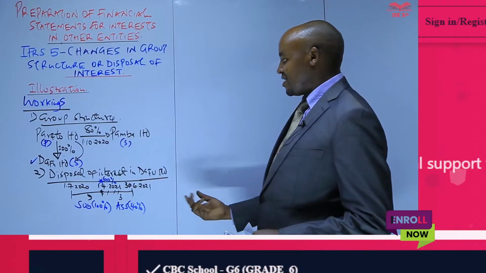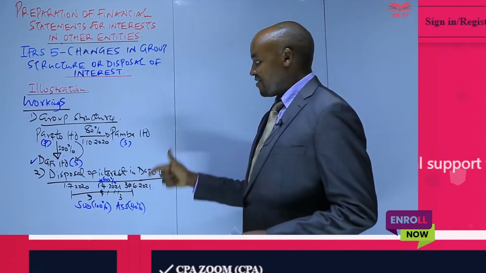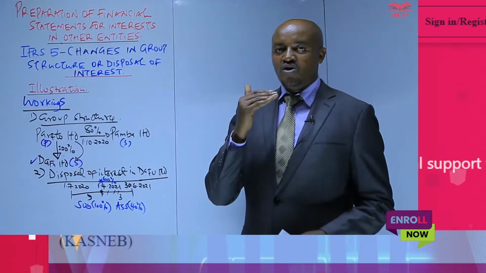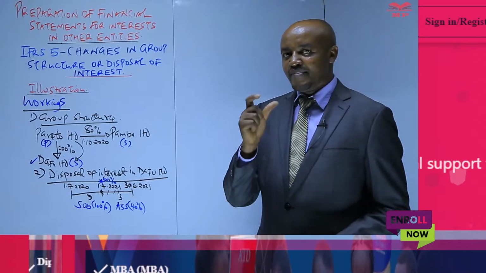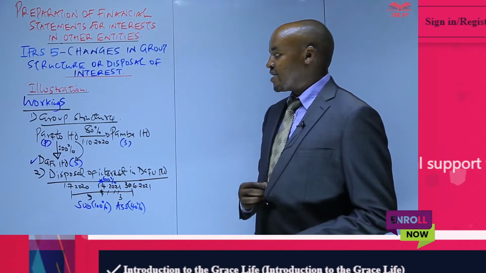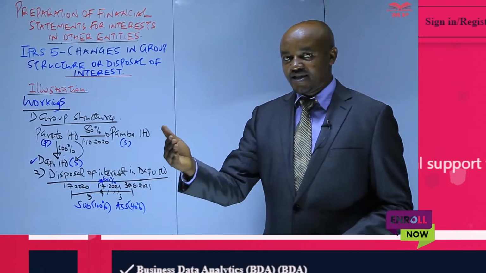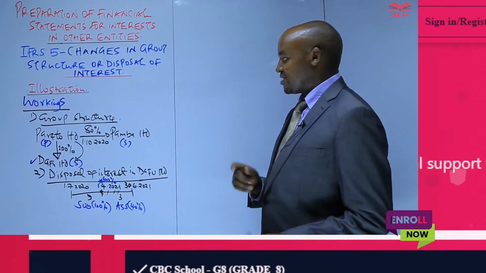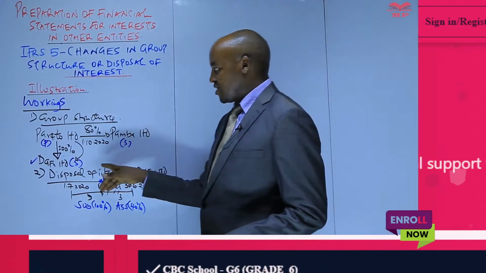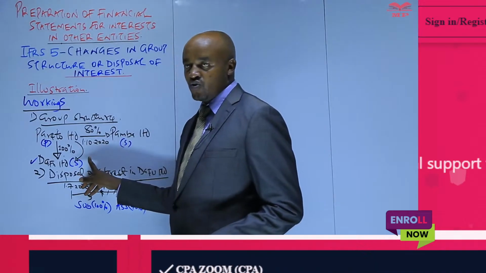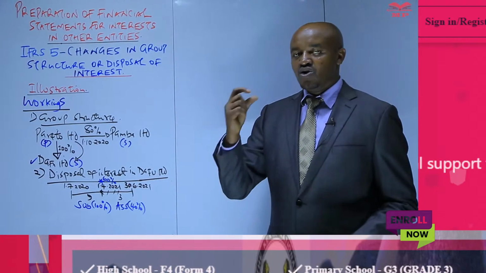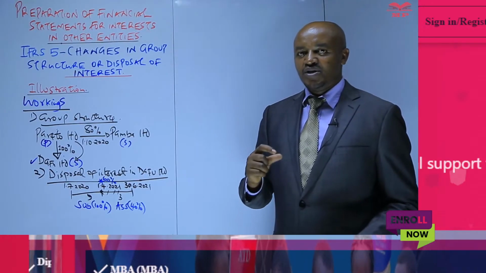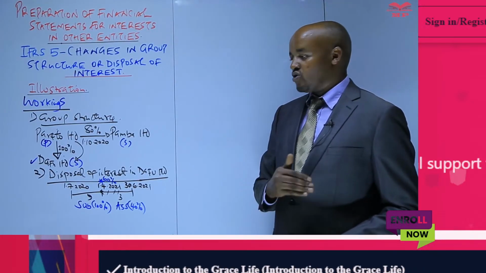But in the last 3 months, Darfur Limited will be an associate, and therefore what you need to include in the consolidated income statement is the parent company share of Darfur Limited profit after tax in the last 3 months. And also in this case, because the parent company lost the control, you have to determine the gain or loss on disposal, which then you recognize in the income statement as part of the profit or loss.